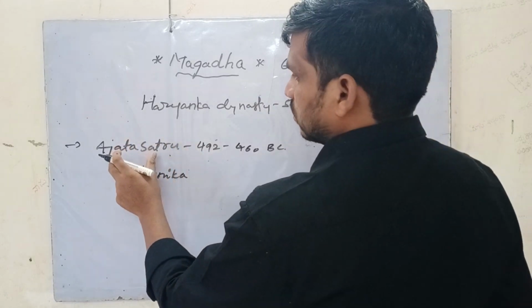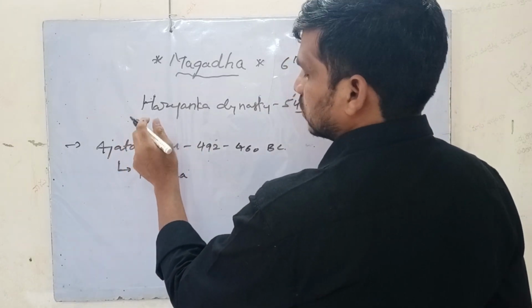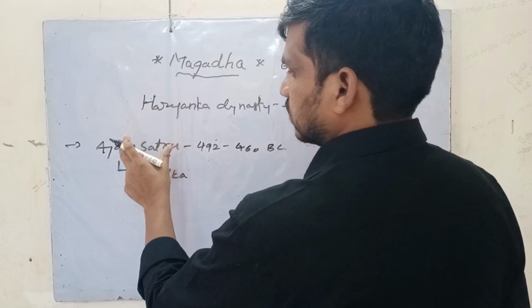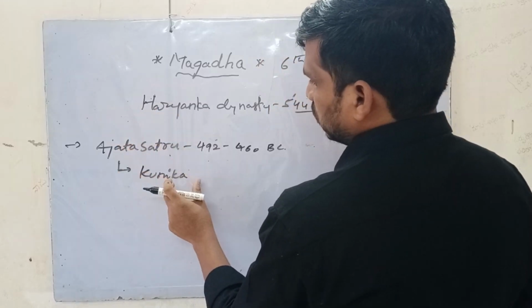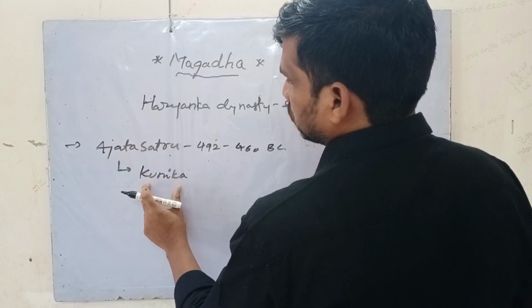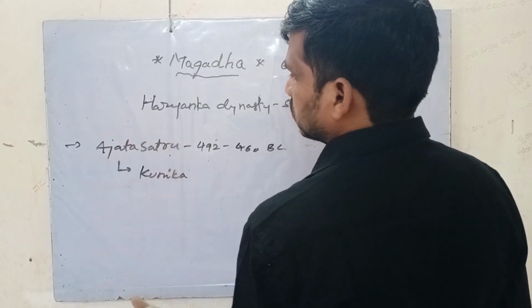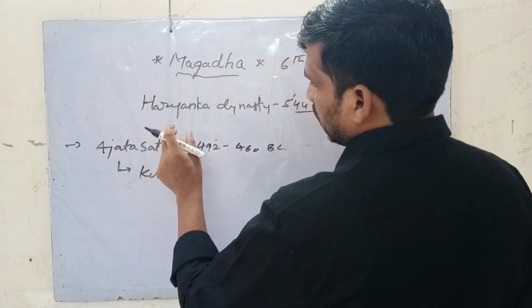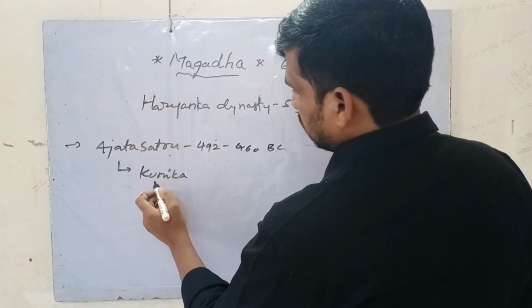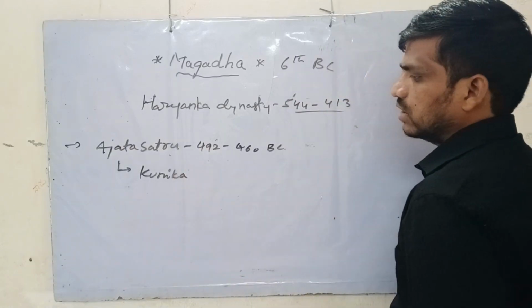His father Bimbisara is known as Srainika. Just write it down: Bimbisara's name is Srainika, and Ajatashatru is Kunika. Sometimes this name is asked, who is Kunika, and the options given will be Udayin, Ajatashatru, or Bimbisara, and so on.